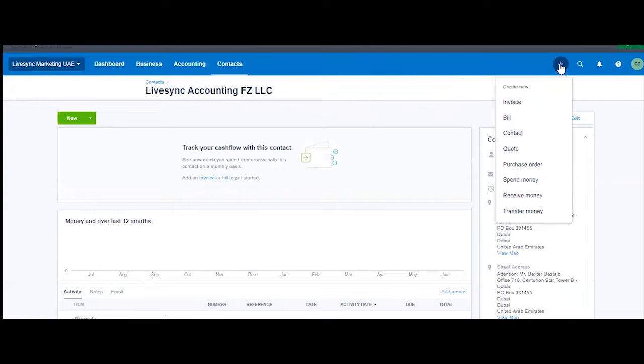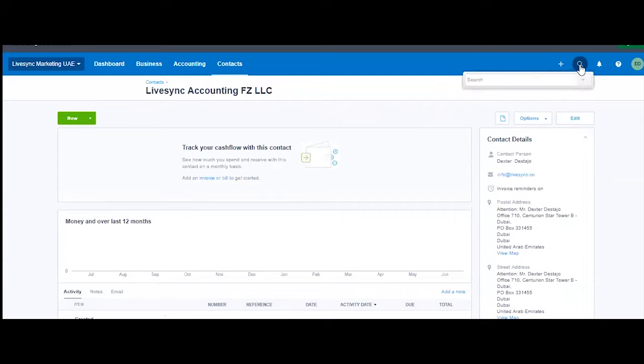Next would be, this is the shortcut. You can create shortcut here. When you create invoices, bills directly, you can also search. So let's say I would search LiveSync. Okay, it's still not searching. It takes some time. But if you want to search a particular invoice or customer, you would find it here.